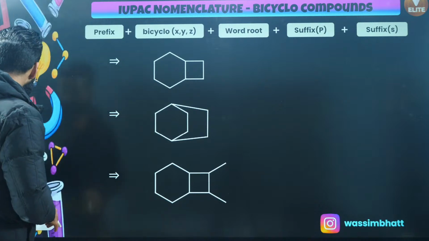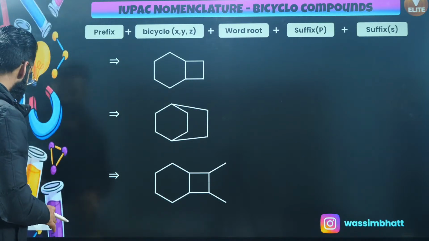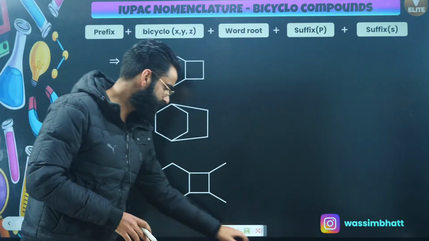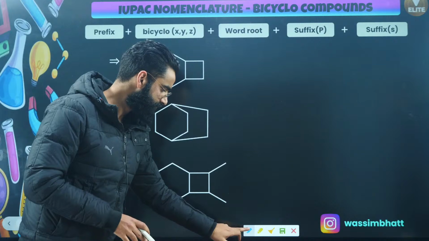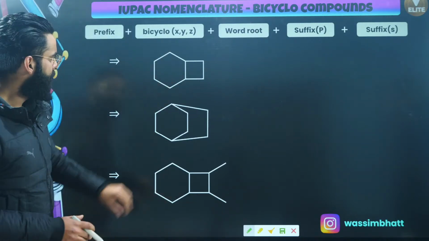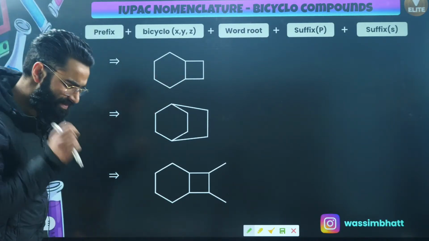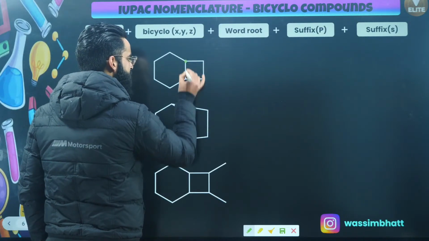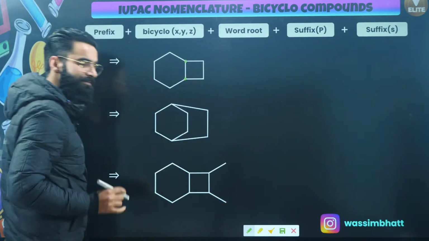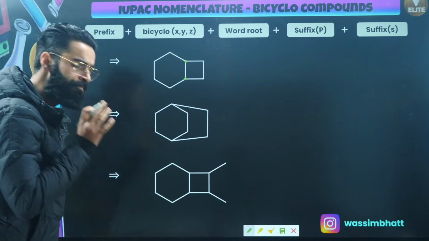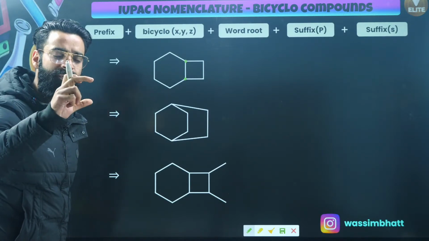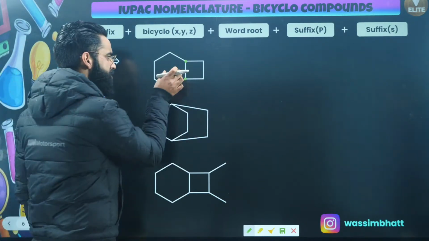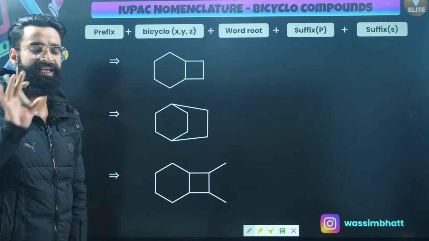Have a look at what I'll be doing exactly. First of all, if you look at this particular compound, the first thing I have identified is that there are two common carbon atoms between two rings. In any compound wherein you find two carbon atoms in common between two rings, you call it a bicyclo compound.